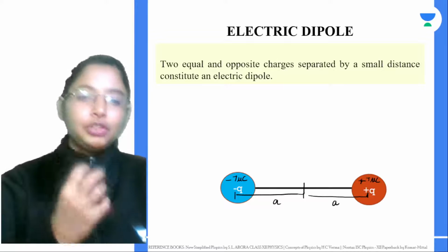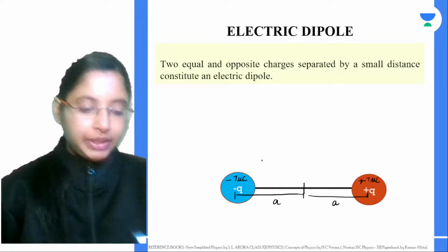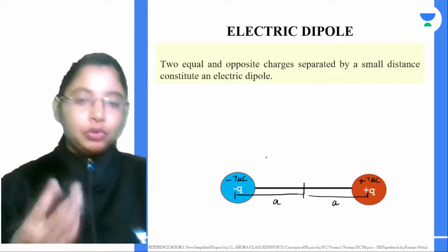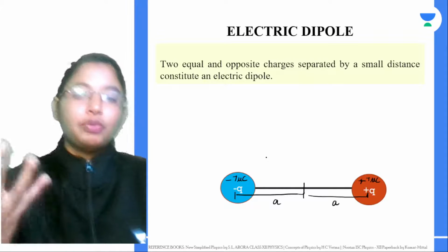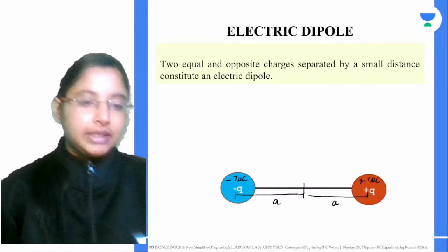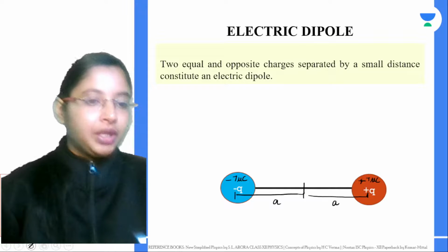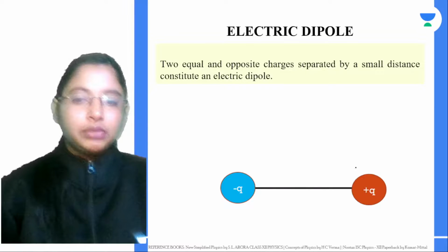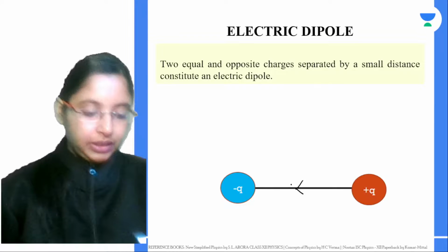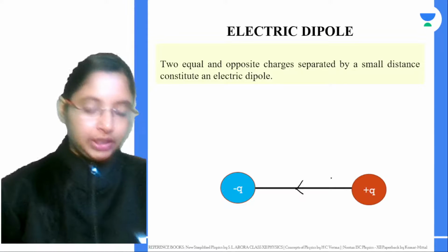Whatever field lines are coming out of the positive charge over here, let's say there are 100 field lines coming from here. For a positive charge, the field lines are radially pointed outwards. For a negative charge, they are radially pointed inwards.